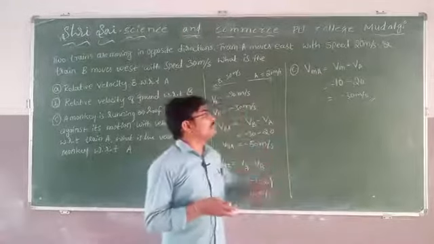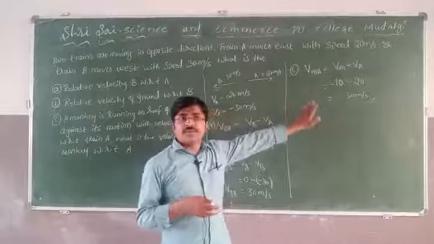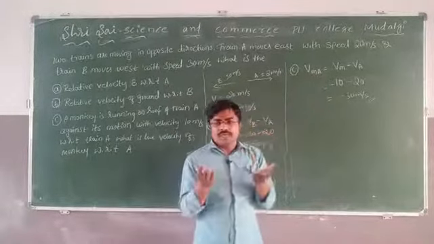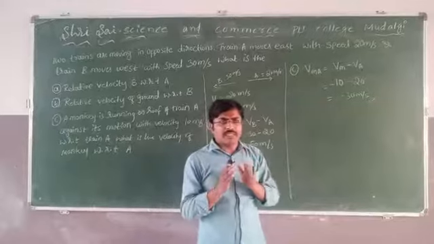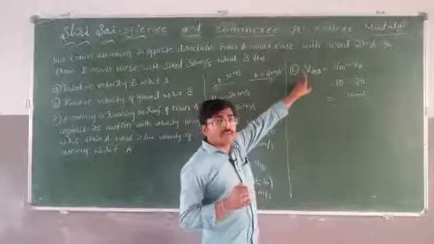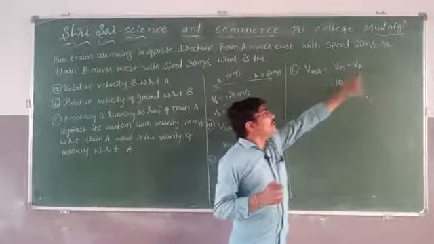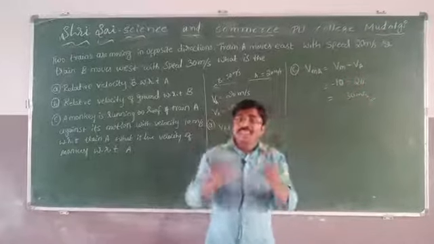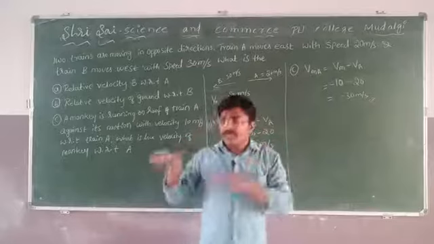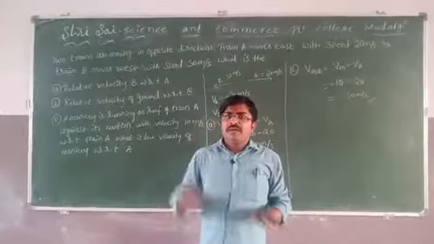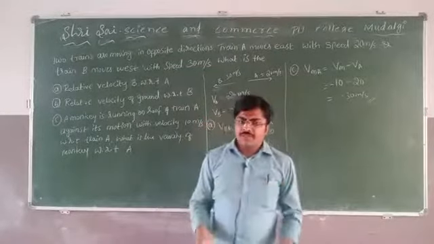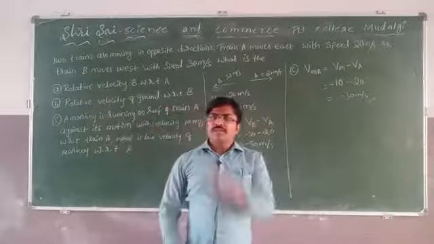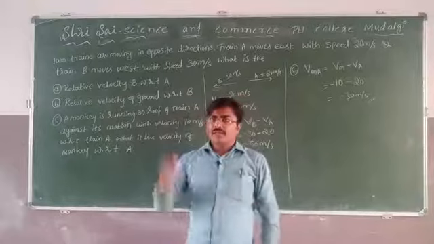See what I considered. This is with the person in the books, so you may get confused. That's why I am telling once again. If the velocity of the monkey with respect to A is this much, fine, but the person who is standing outside the train on the ground, for example, consider me, I am standing here, train is moving in east direction, monkey is moving in west direction on the train.